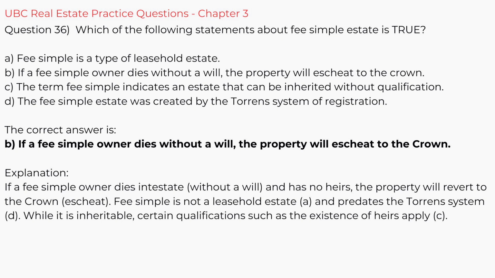The correct answer is B. If a fee simple owner dies without a will, the property will escheat to the Crown. Explanation. If a fee simple owner dies intestate without a will and has no heirs, the property will revert to the Crown, escheat. Fee simple is not a leasehold estate, A, and predates the Torrens system, D. While it is inheritable, certain qualifications such as the existence of heirs apply, C.